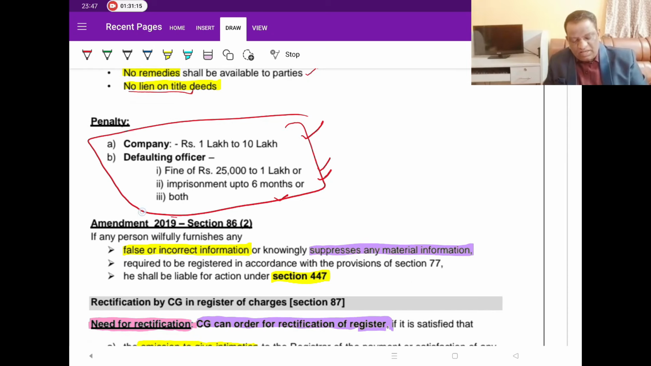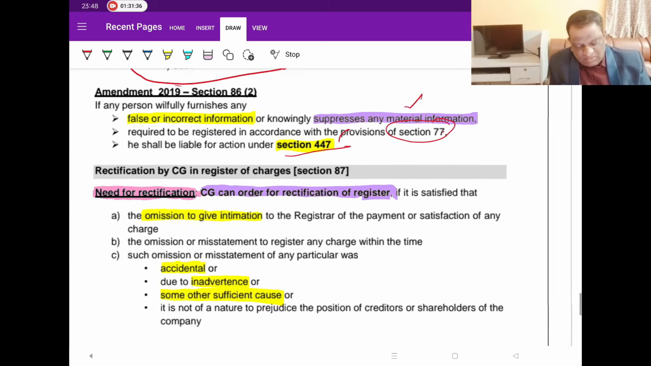But with this amendment, now all this may not be really relevant, because if you submit any false information at the time of registering the charge, or suppress any material, then 447 would come in. You know that 447 is a common section which is for all types of frauds. So 447 would come in if you submit any false information.